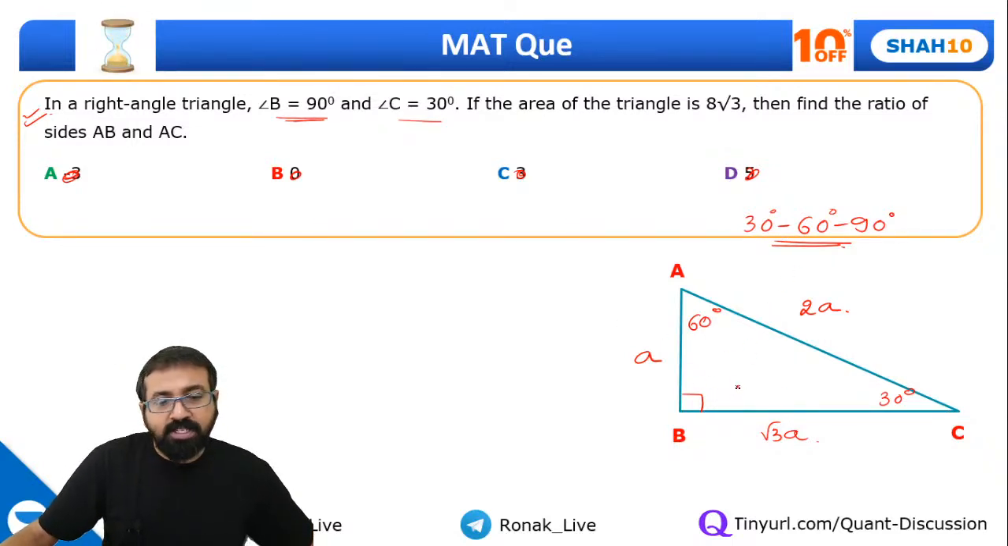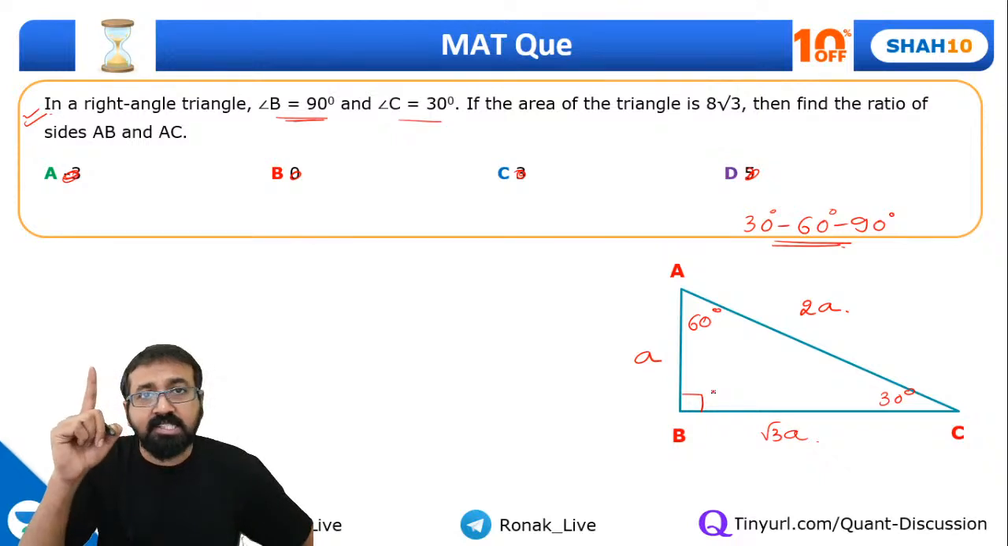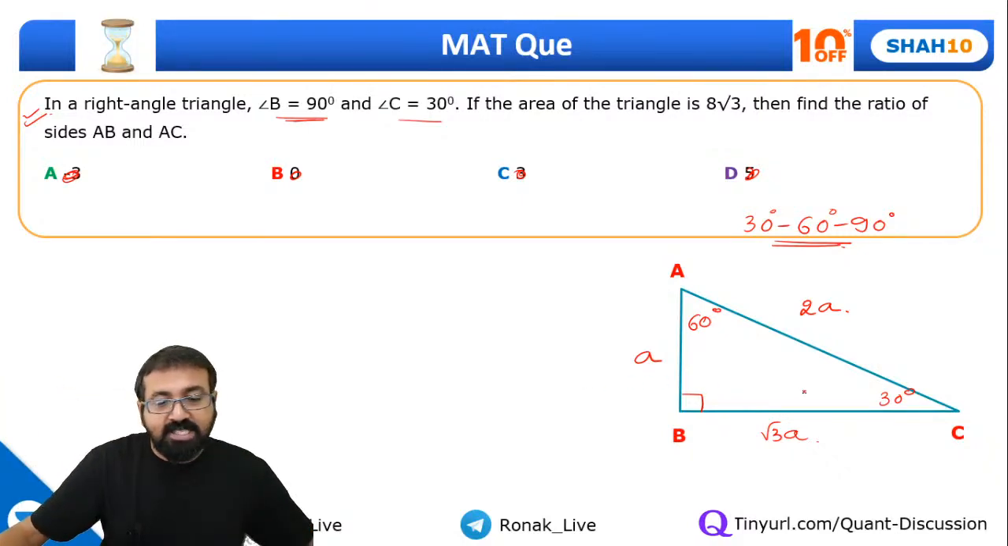So guys, now it's very simple. Will you all remember this thing? 30, 60, 90 triangle. Side opposite to 30 degree is half of hypotenuse. Side opposite to 60 degrees is root 3 by 2 times hypotenuse. So you can say side opposite to 60 degree is always root 3 times side opposite to 30 degree, right?